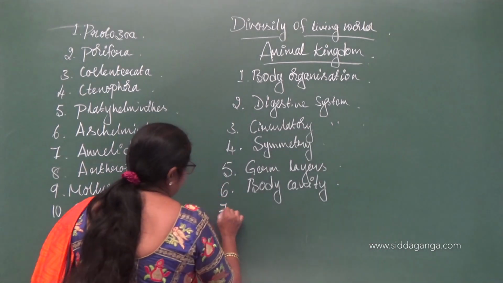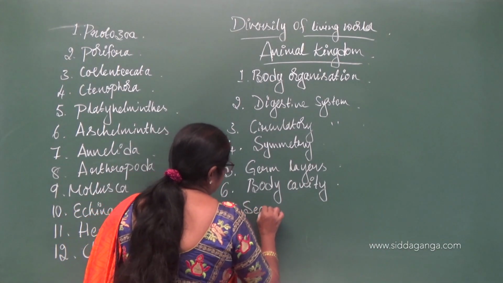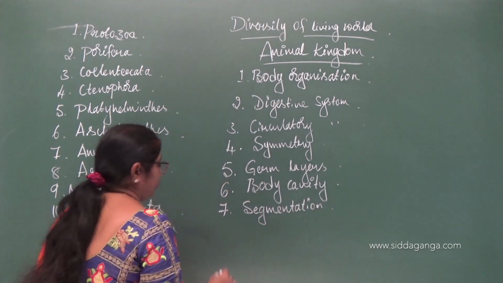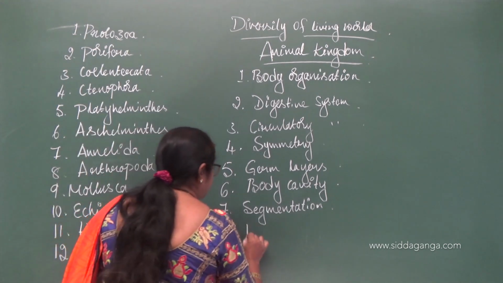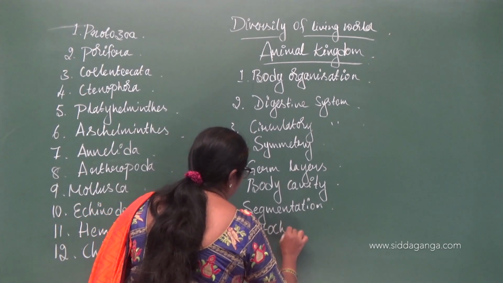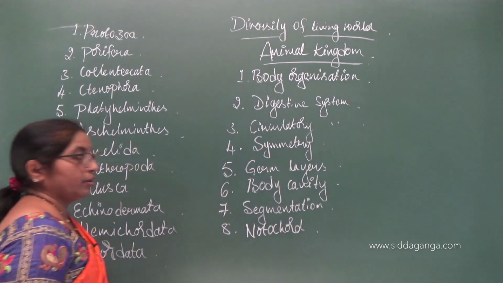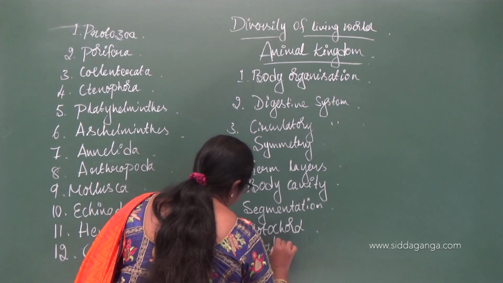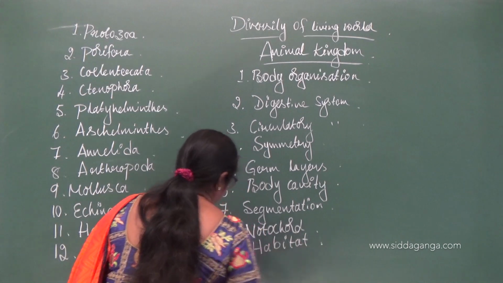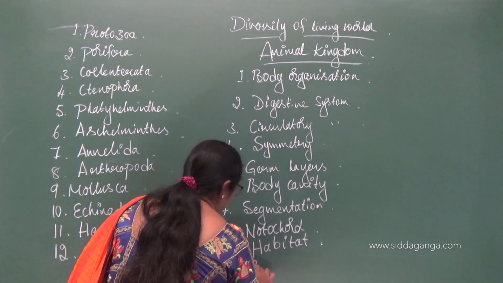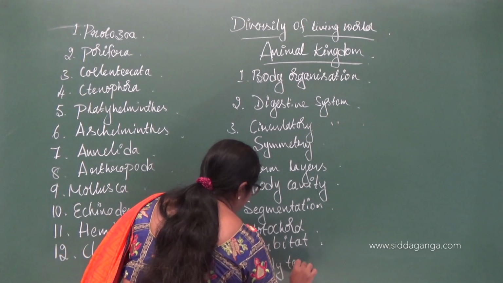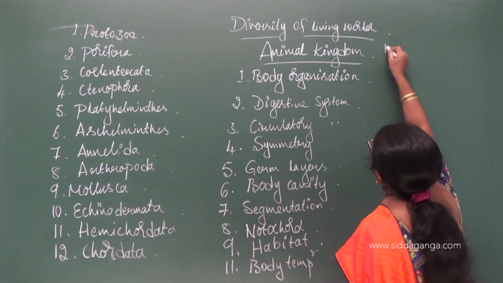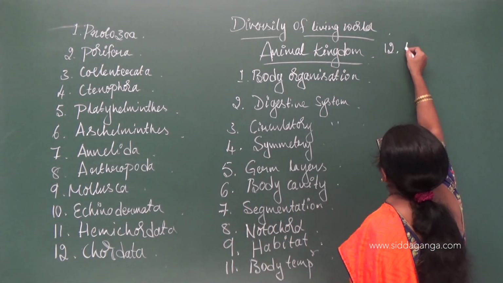Seventh, based on segmentation of the body. Eighth, presence and absence of notochord. Ninth, based on their habitat. 11th, based on their body temperature. And finally, the 12th one, based on their body development.